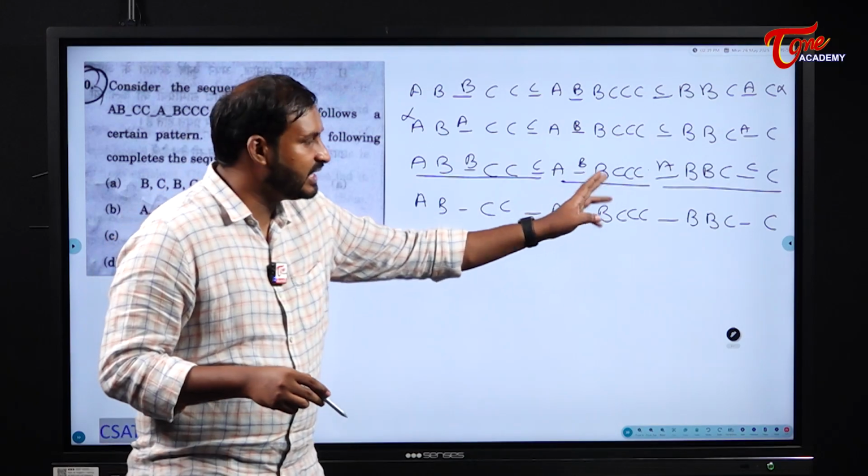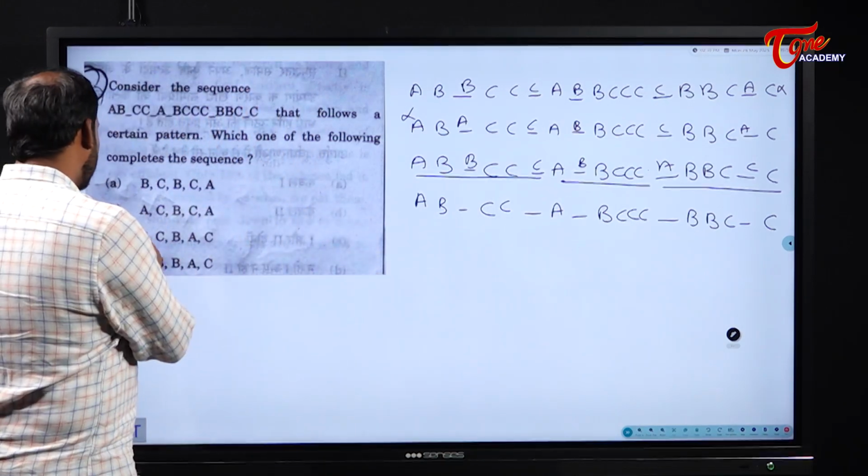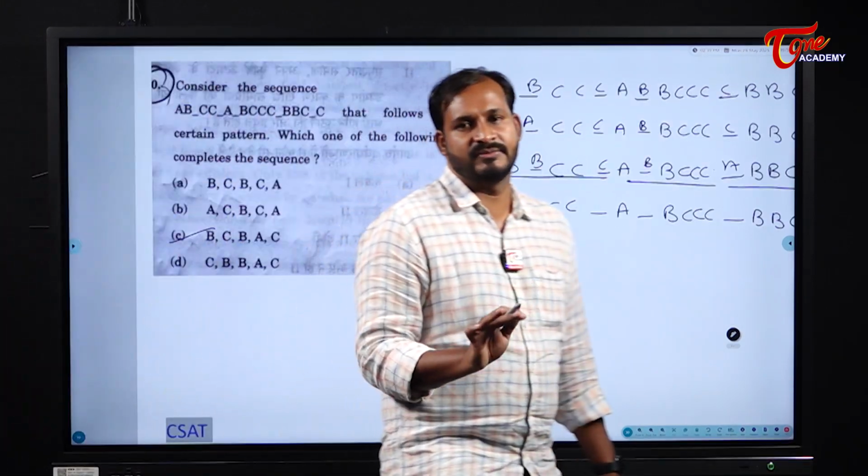Is it following a pattern? Yes, it is following a pattern. Then our answer is option C. This is the best method, students.